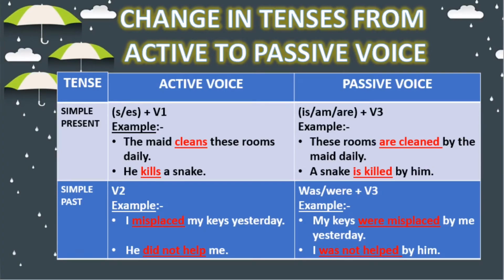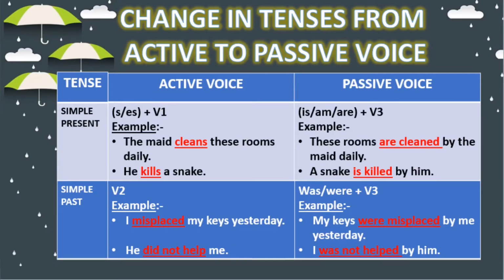Now, how we can change the tenses from active to passive voice? First tense is simple present tense. In active voice, verb की first form होती है and s या es लगता है. This tense in passive voice changes to is, am, are plus third form of verb.